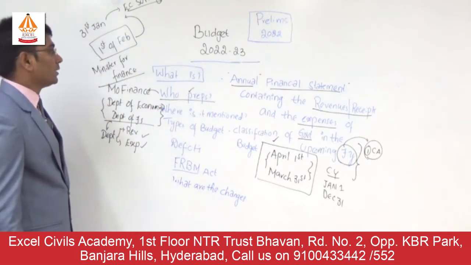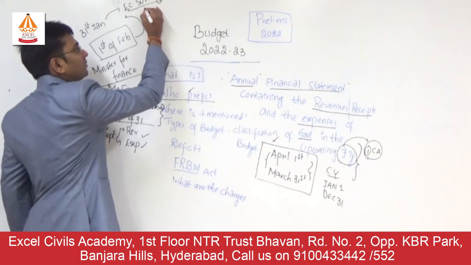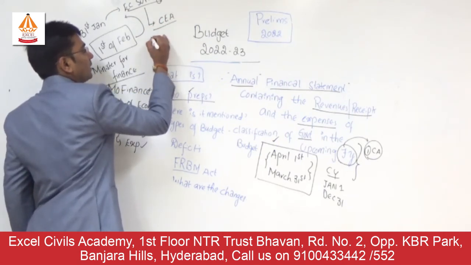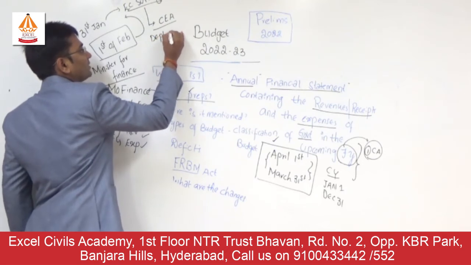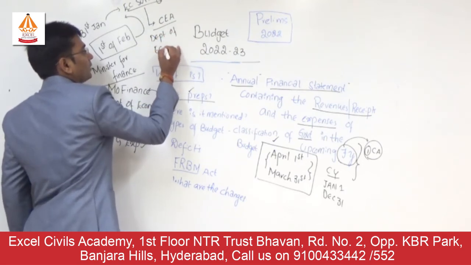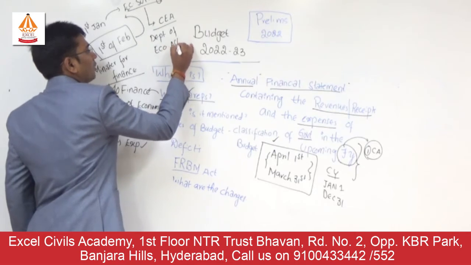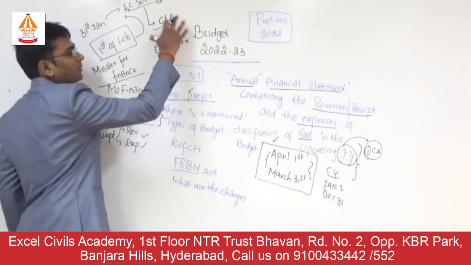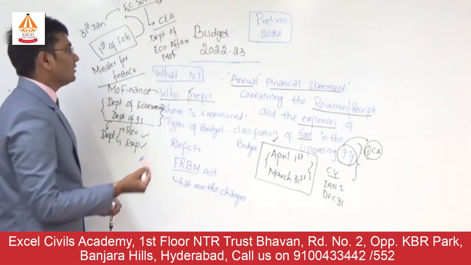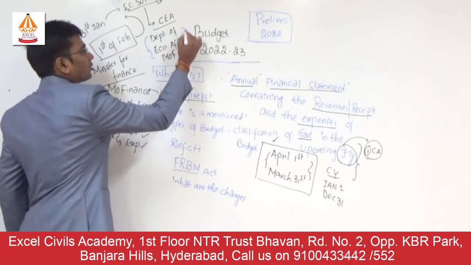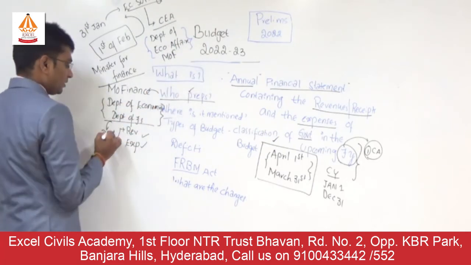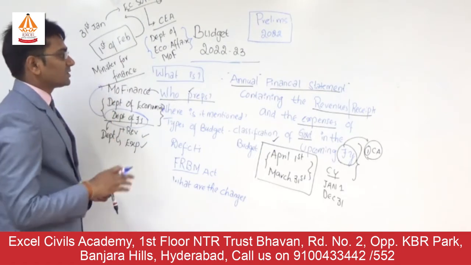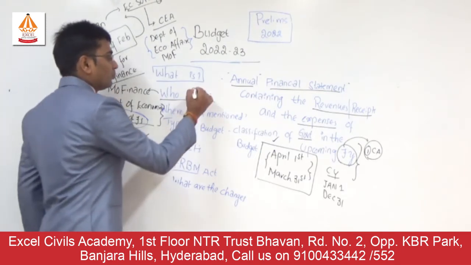Now economic survey is prepared by the Chief Economic Advisor, who is present within the Department of Economic Affairs of Government of India, Ministry of Finance. So this is also prepared by Ministry of Finance, but it is totally focused by Department of Economic Affairs, whereas Department of Financial Services is going to focus on the budget. So this is the second thing that we have to know on who prepares it.